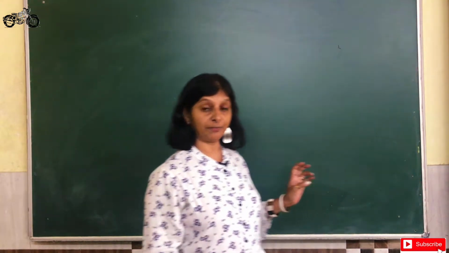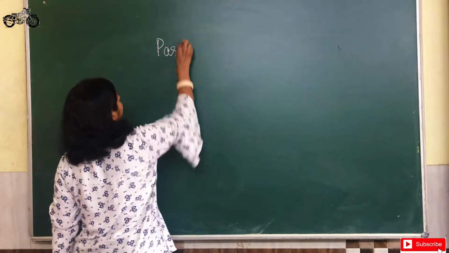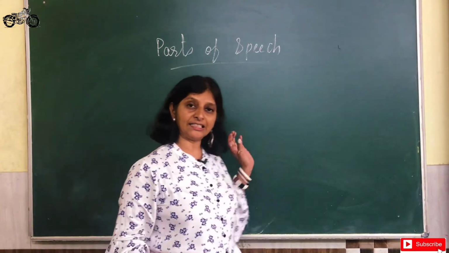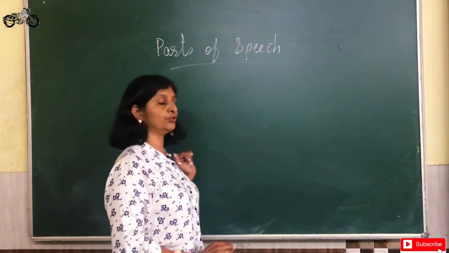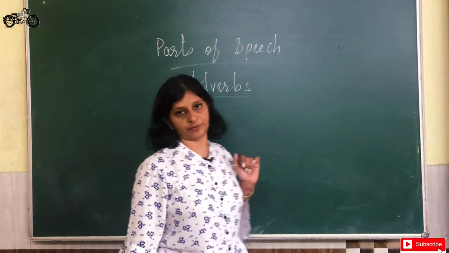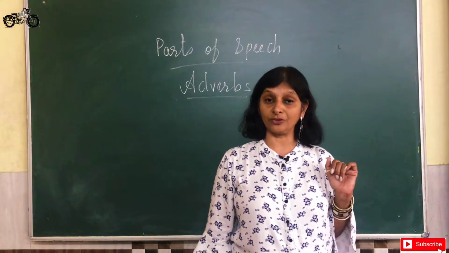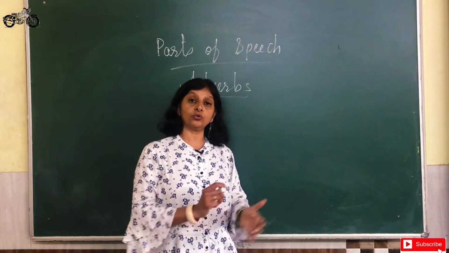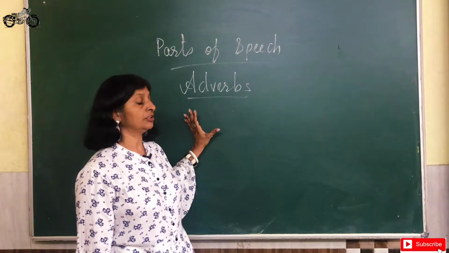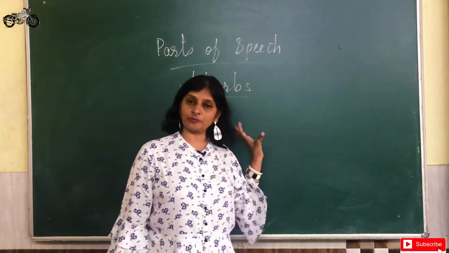So we are dealing with parts of speech, and in this series today I am going to discuss with you adverbs. Now what are adverbs? Adverbs are those parts of speech which give description to many other parts of speech.